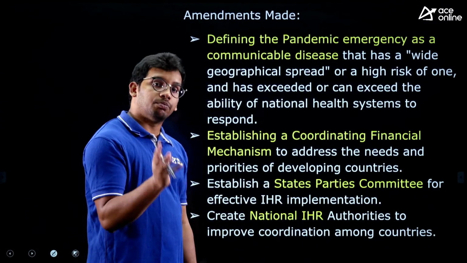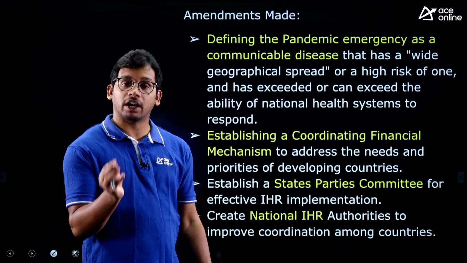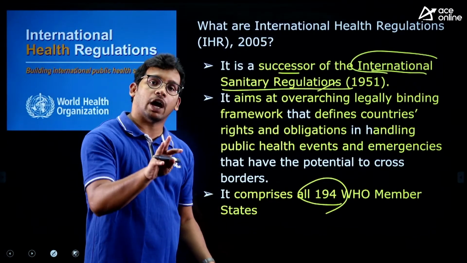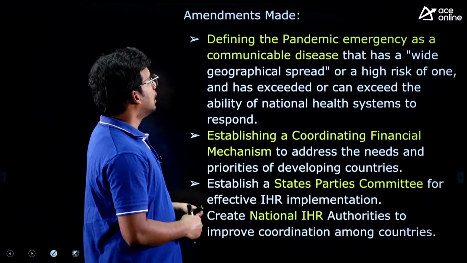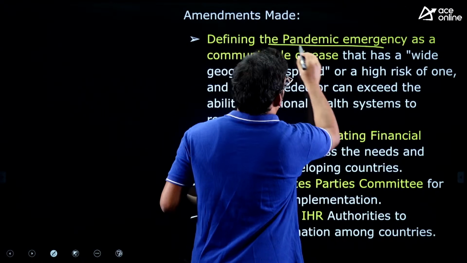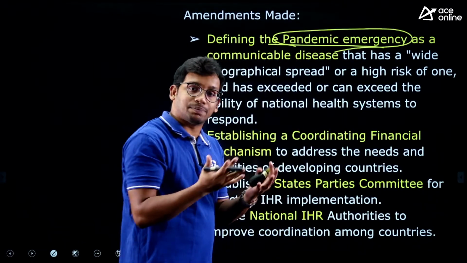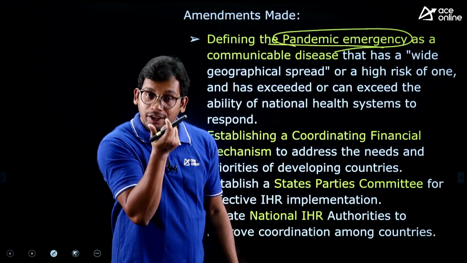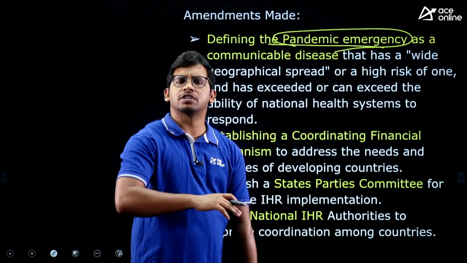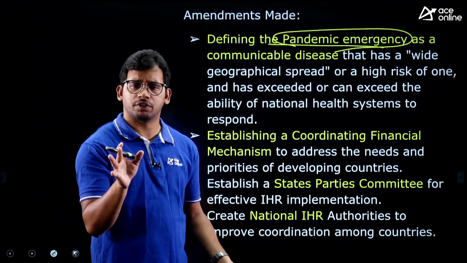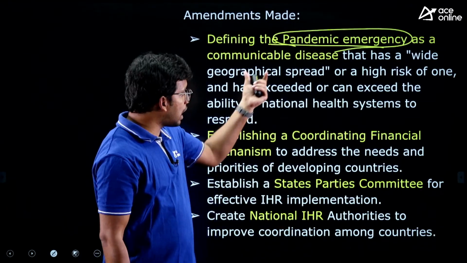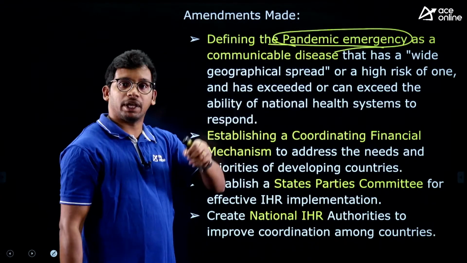Now they have made some amendments and changes. So what extra things have they introduced to the rules of 2005? That is also important for us. They have defined the pandemic emergency. What is a pandemic emergency itself? They have brought the definition. Without proper definitions, we can't ask the question, we cannot question the countries that you have failed. So they have defined what actually is a pandemic emergency.